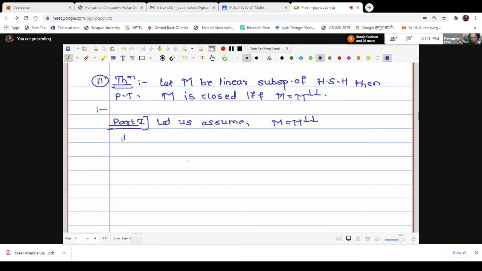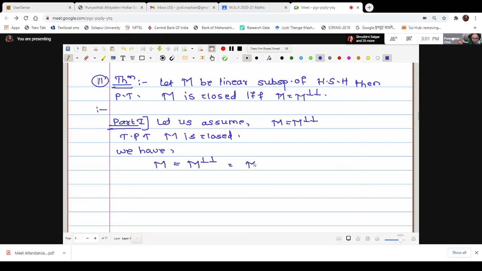What to prove? M is closed. We want to prove that M is closed. Now what do we have? We have M is equal to M double perp.